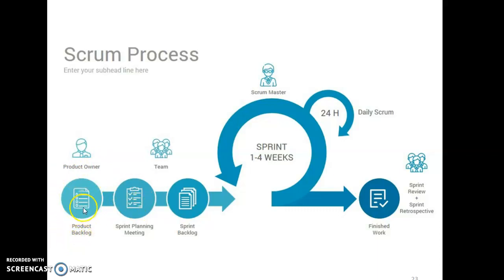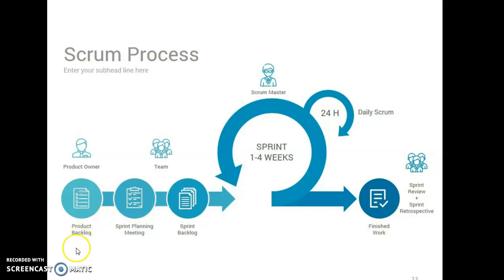Then after the product backlog has been finalized, the sprint planning meeting is done. For the particular iteration, the sprint planning meeting is done. That means certain features have been selected which need to be delivered quickly to the user. So those product backlog items have been selected as a sprint backlog. Some features extracted from the product backlog for the particular sprint, that is called a sprint backlog.